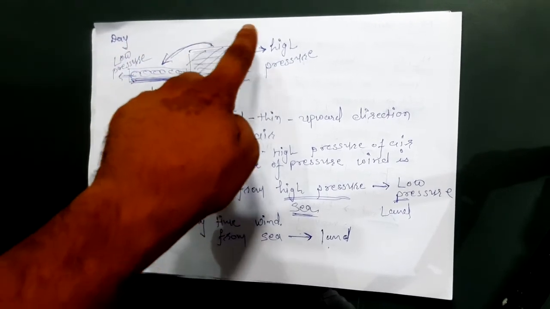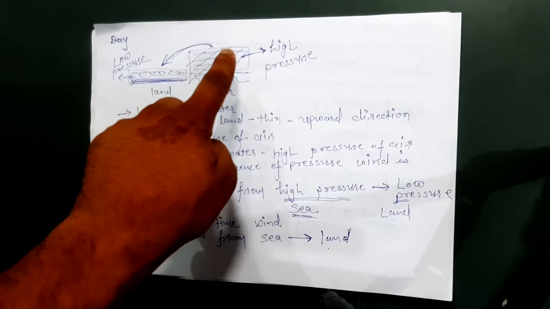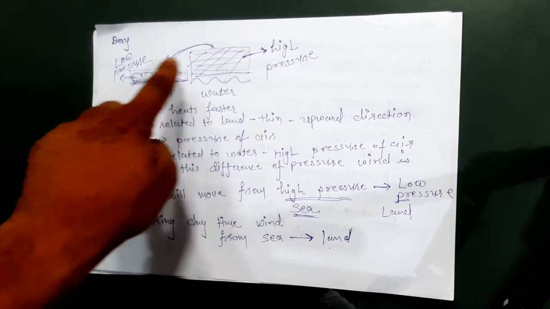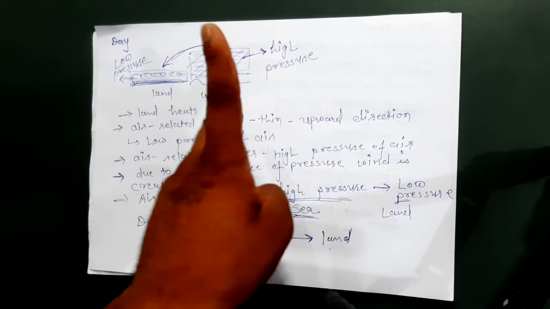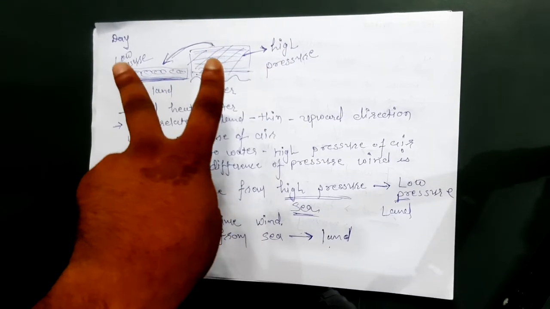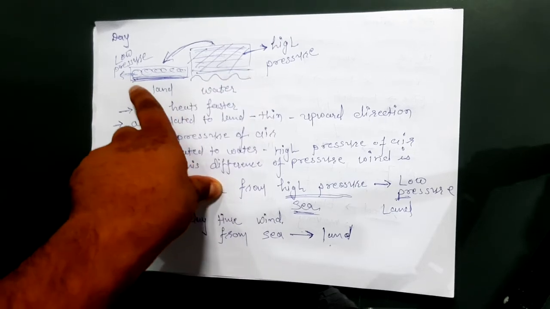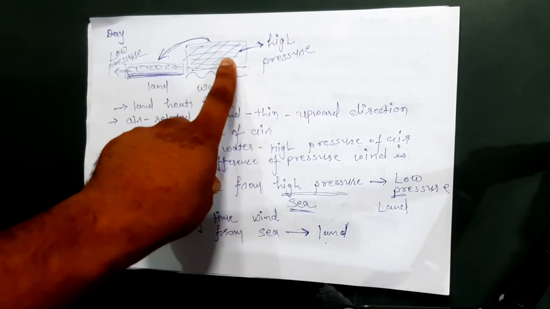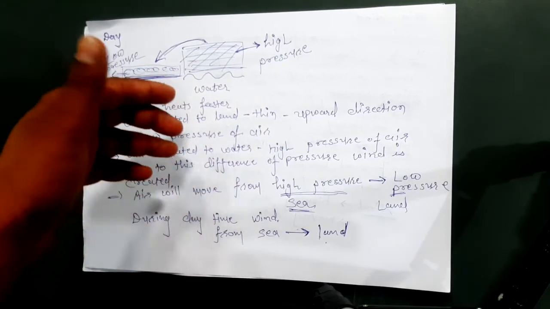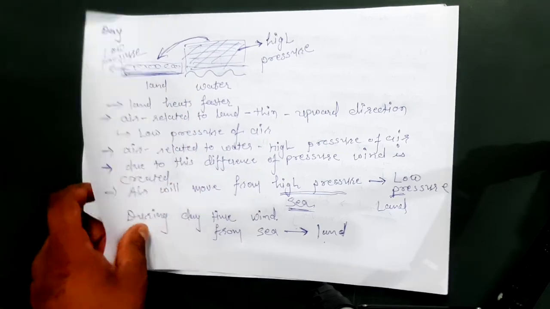The air related to water bodies will not be heated that much, so it will rush towards the land. This way, due to a difference of pressure between two regions, wind is created, and it is always from high pressure to low pressure, right? So this is what happens at daytime.